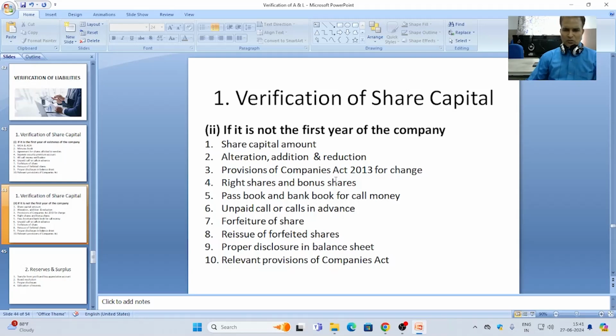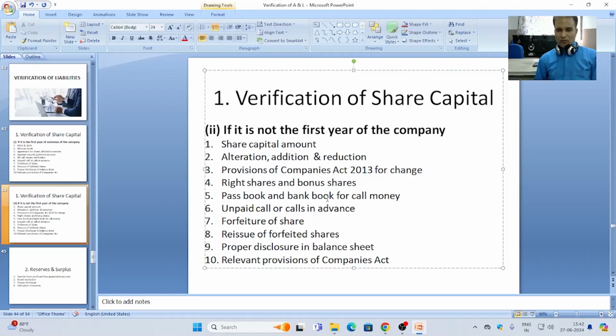If the company issues some right shares or bonus shares, then entries regarding the issue of these types of shares should be recorded properly, because these shares will affect the share capital. For the purpose of verification, the amount received on call of right shares or bonus shares should be checked by the passbook and bank.